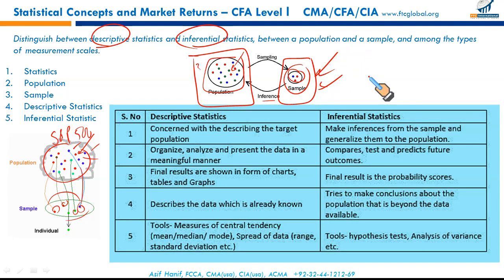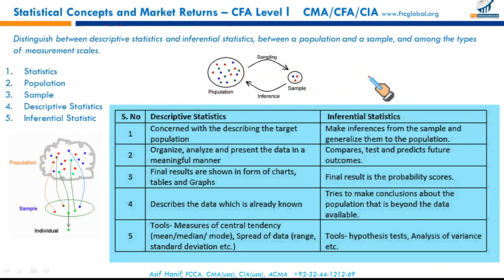We have a detailed table that will explain the idea. Descriptive statistics is concerned with describing the target population, S&P 500. How do we organize, analyze, and present the data of the population? Final results are tabulated. We'll study they are represented in the form of charts, polygons, graphs, bar charts, cumulative curves. So, descriptive statistics describe the data which is already known, and inferential draws conclusion from the set of data.